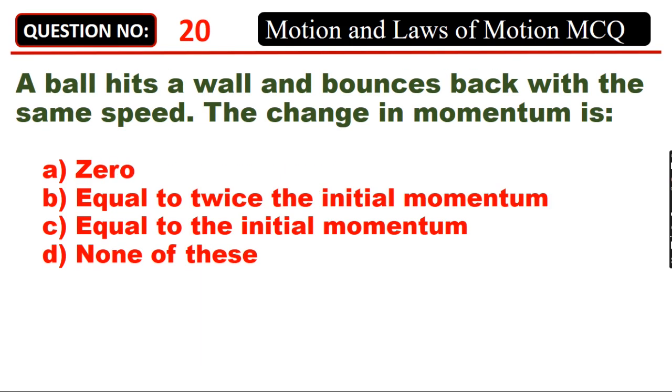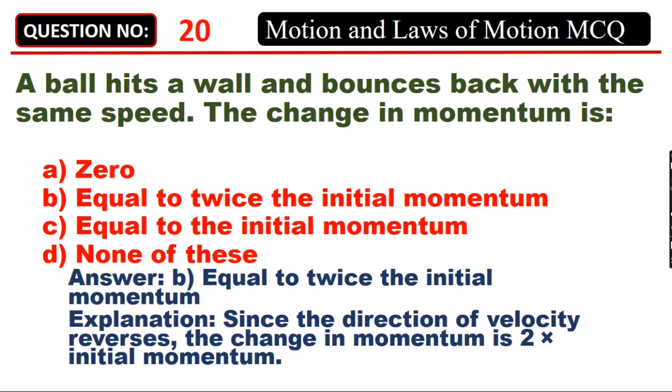A ball hits a wall and bounces back with the same speed. The change in momentum is A. 0, B. Equal to twice the initial momentum, C. Equal to the initial momentum, D. None of these. Answer: B. Equal to twice the initial momentum. Since the direction of velocity reverses, the change in momentum is 2 times initial momentum.